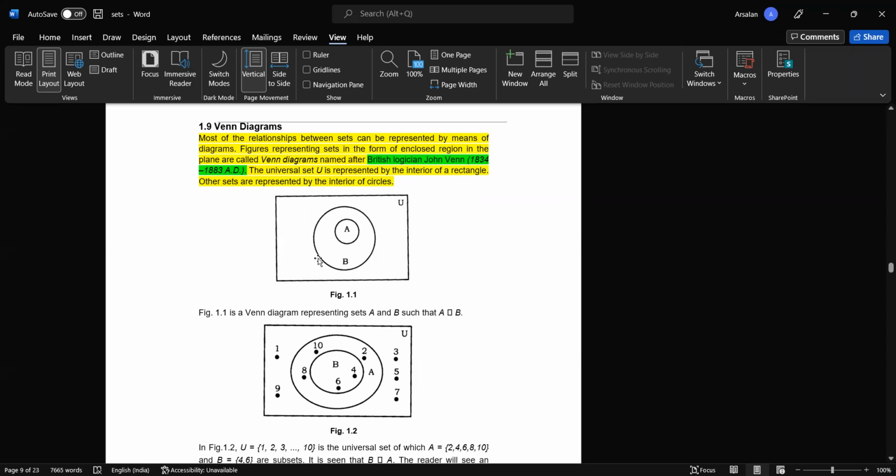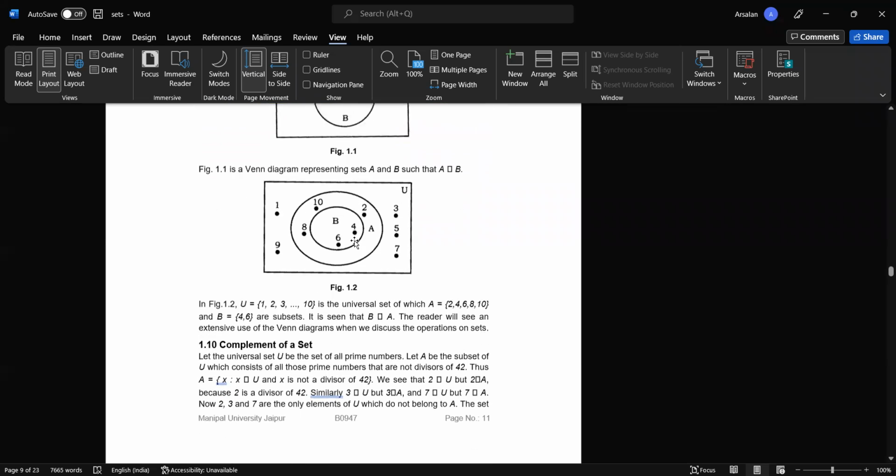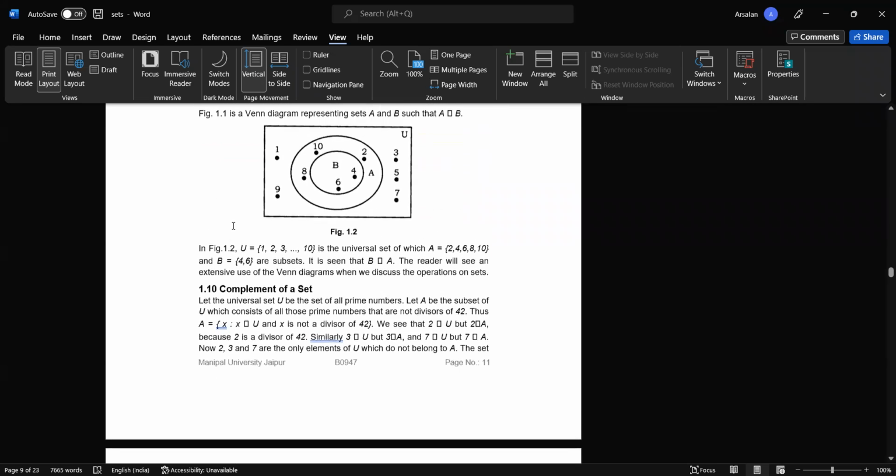So U represents the universal set. It is the rectangle part, and inside it, these circular parts represent the sets. In this figure 1.2, we can see that U consists of all the points from 1 to 10, and is a universal set of which A consists of 2, 4, 6, 8, 10. So A is a set which consists of some part of the universal set. So we can say A is a subset of the universal set, and B consists of some part of the universal set, 4, 6. So all these are subsets.